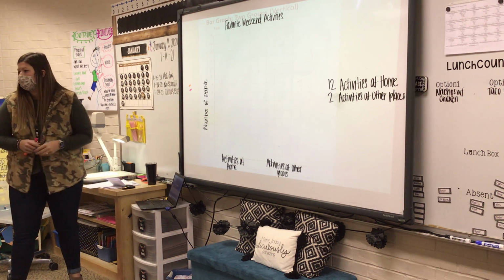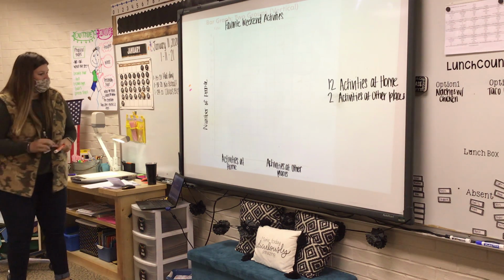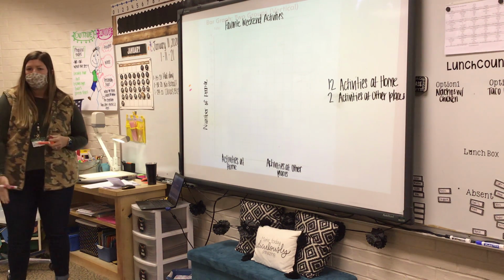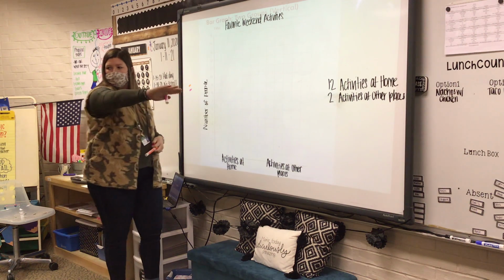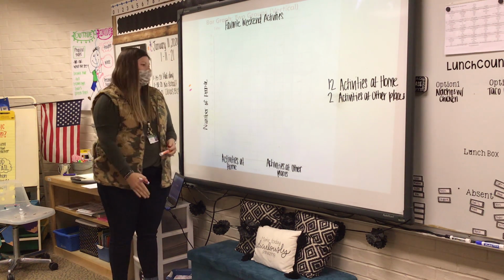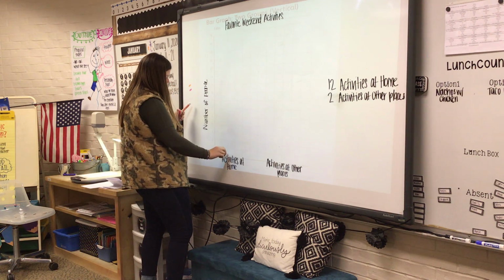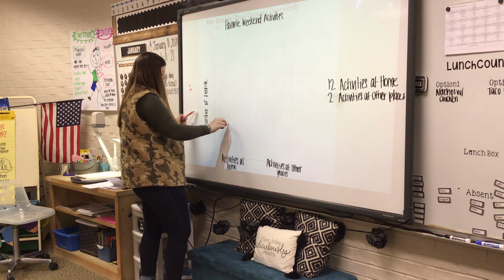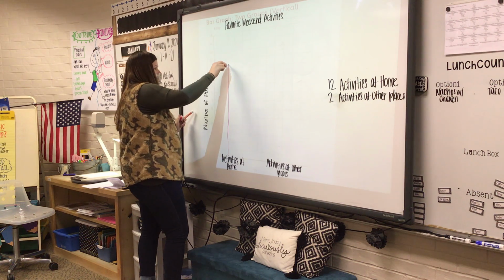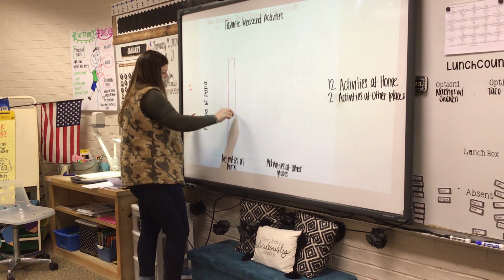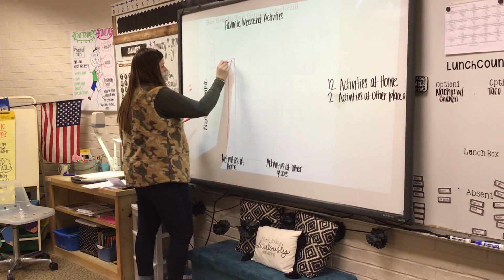How many people like activities at home? 12. So how am I going to show this? Am I going to draw up this way or over this way? Up and down, because the numbers go up. It doesn't matter which line. I'm going to go all the way up to 12. And here's my bar, and I'm going to color it all in.